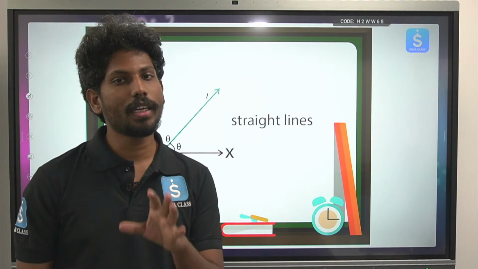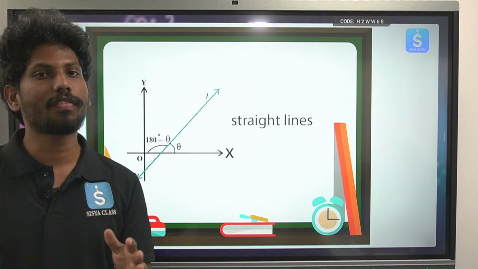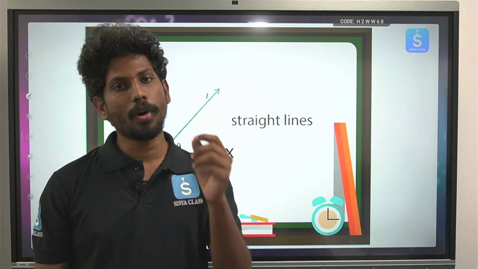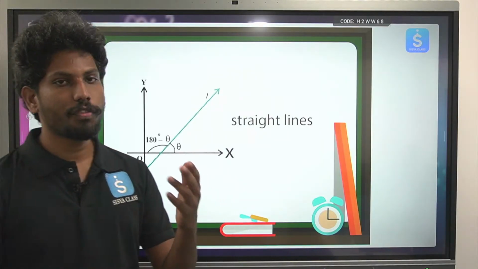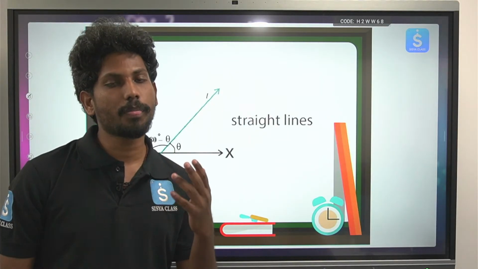Today we will have a discussion that is confined to the distance of a point from a line, the perpendicular distance from a point to a line, and also the foot of the perpendicular and image of a point with respect to a line.